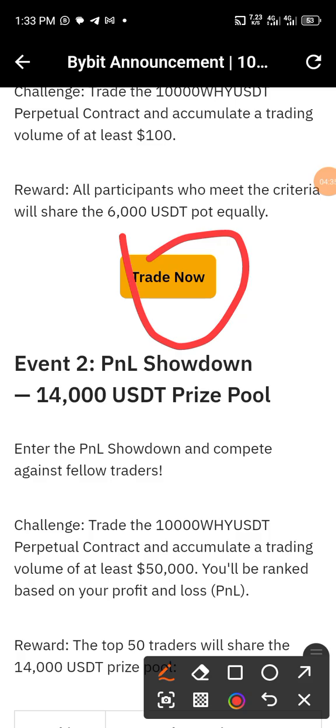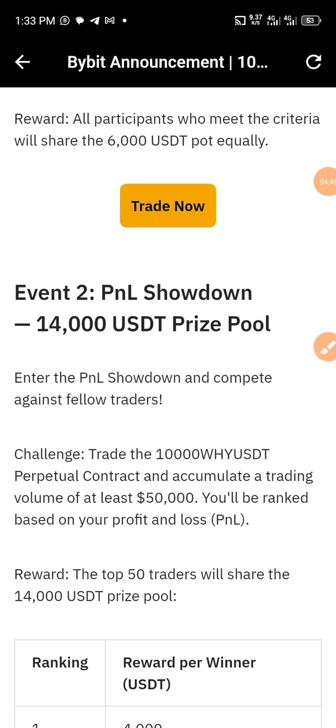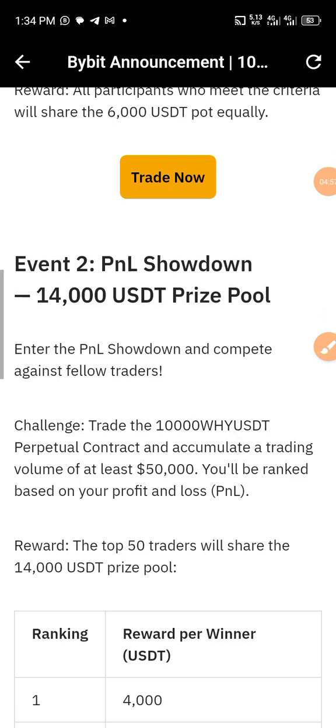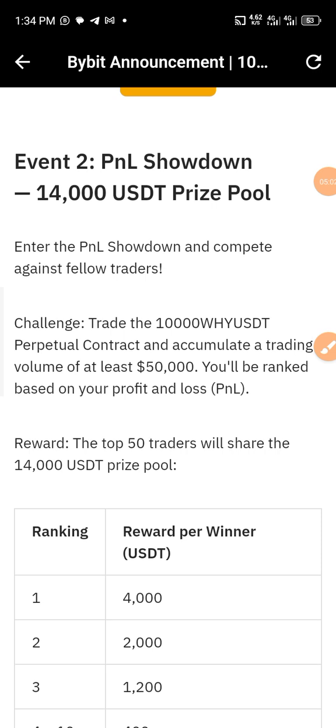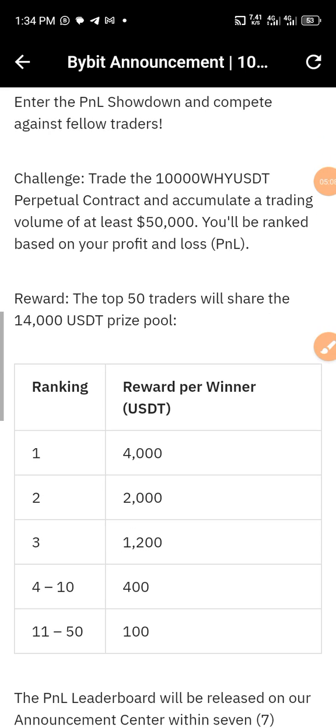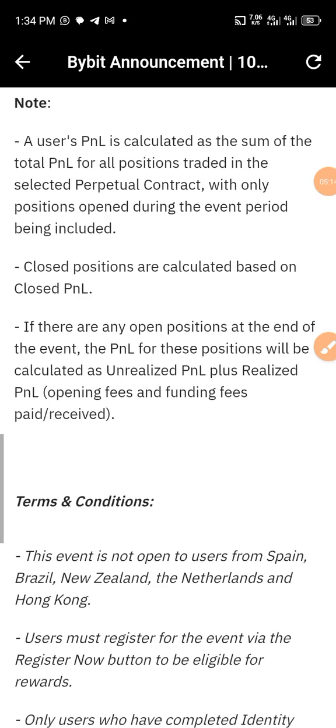Okay. So event 2, P&L, which is profit and loss showdown. Enter the profit and loss showdown and compete against fellow traders. What challenge do you need to do here? All you just need to do is still trade the same coin, 1000Y against USDT perpetual contracts, and accumulate a trading volume of at least 50 USD. You will be ranked based on your profit and loss, which is PNL. Reward: the top 50 traders will share the 14,000 USDT prize pool. You can see it's all working out.